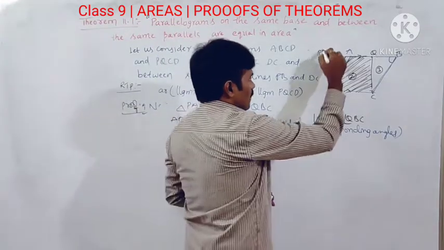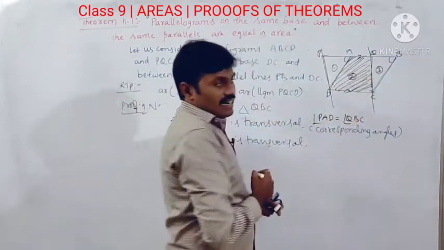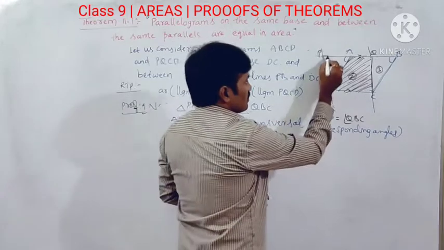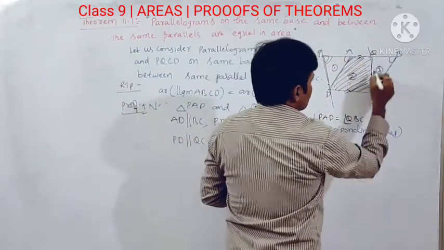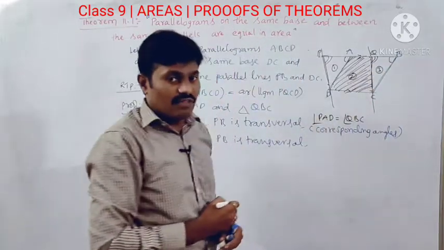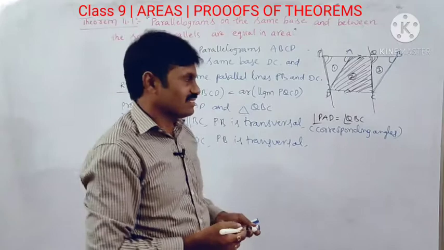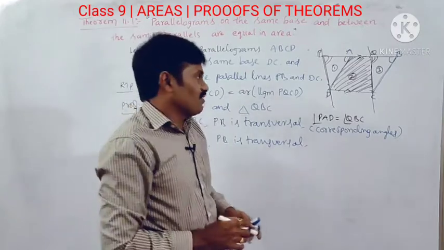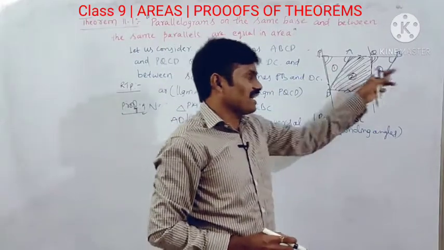Since these two are parallel and PB is a transversal, angle APD and angle BQC are equal. The reason is again corresponding angles: if two parallel lines are intersected by a transversal, their corresponding angles are equal.